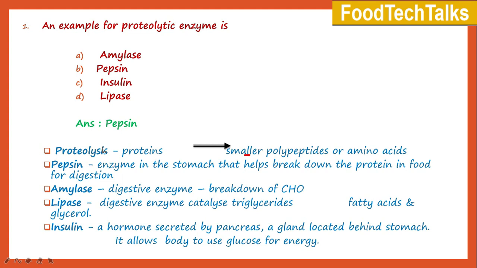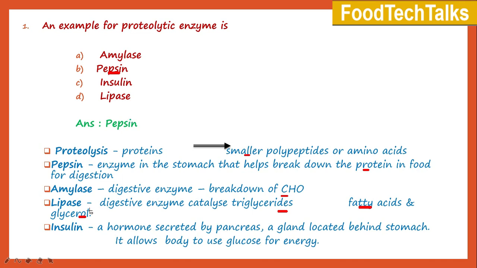of digestion. Amylase catalyzes the breakdown of carbohydrates. Pepsin catalyzes the breakdown of protein in food for digestion. And lipase catalyzes the breakdown of triglycerides to form fatty acids and glycerol. So the right answer for this question is option B, pepsin.